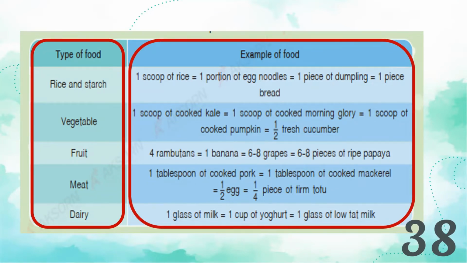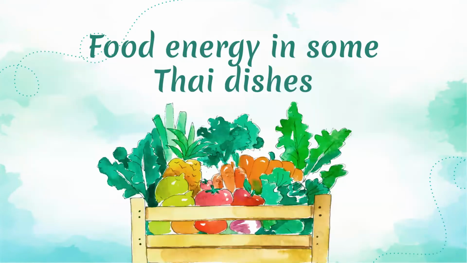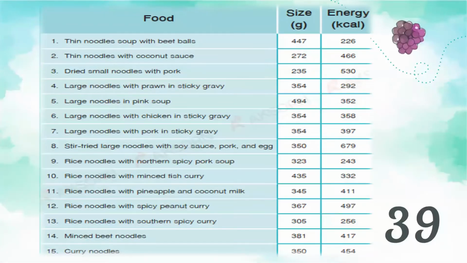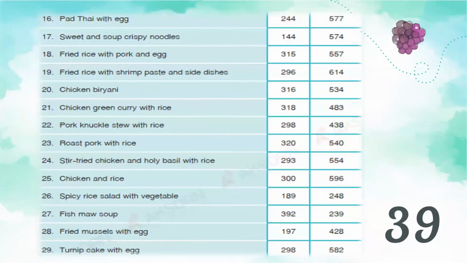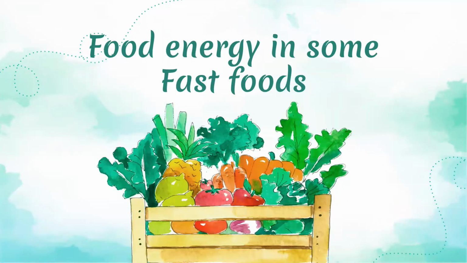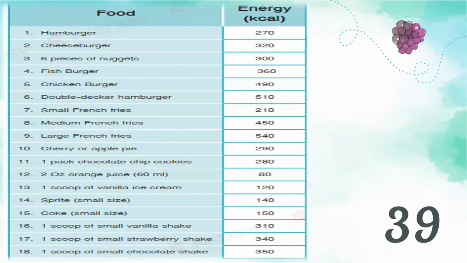We also have a table on how much energy we can get in some Thai dishes. For example, the dish is thin noodle soup with beef balls. The size is 447 grams and the amount of energy we get is 226 kilocalories. So you can use this table on page 39 of your book for your reference. Here are other Thai dishes and of course also some fast foods. Here is the list of fast foods and the amount of energy that we can get from them.